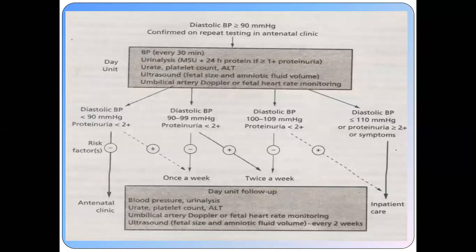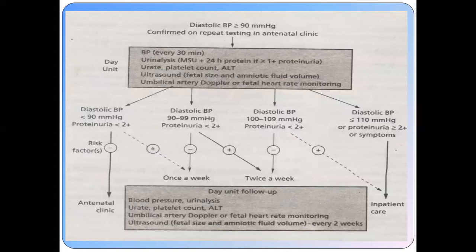antenatal clinics. But if along with this blood pressure, that is 100 to 109 millimeter of mercury, there is a proteinuria that is less than 2 plus and she has a risk factor, they should be hospitalized. All these patients should be done.